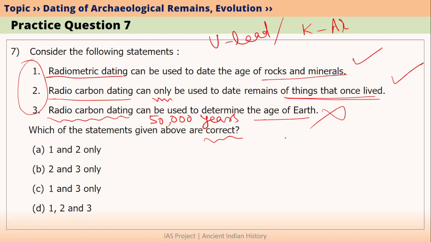But we know the age of the Earth is almost 4.54 billion years. So where is 50,000 and where is 4.54 billion? So radiocarbon dating cannot be used to determine the age of Earth. So the correct answer will be 1 and 2 are correct. So option A, 1 and 2 only.